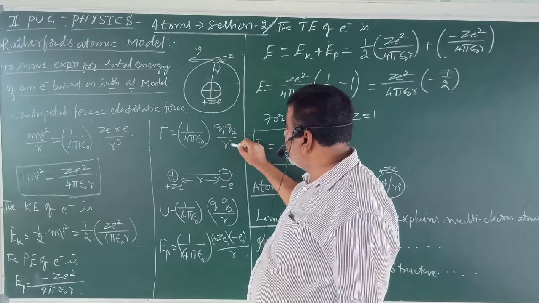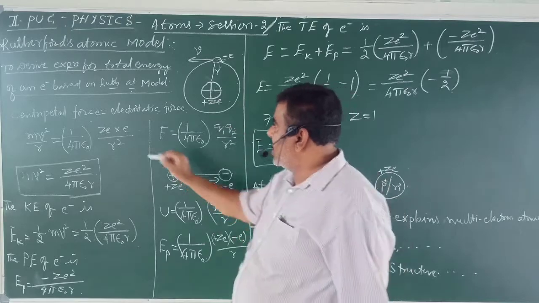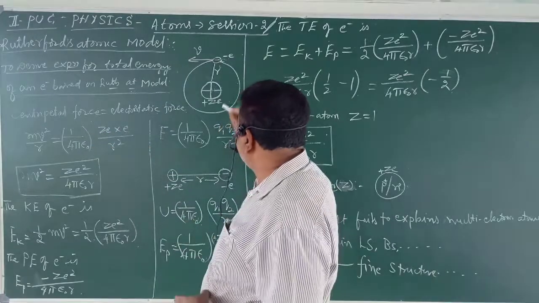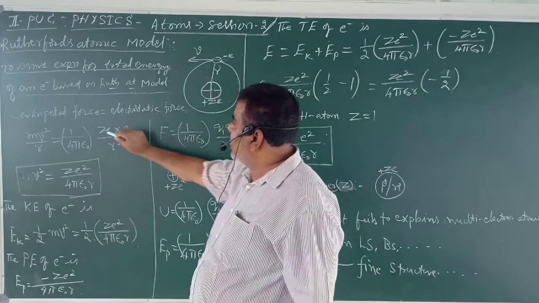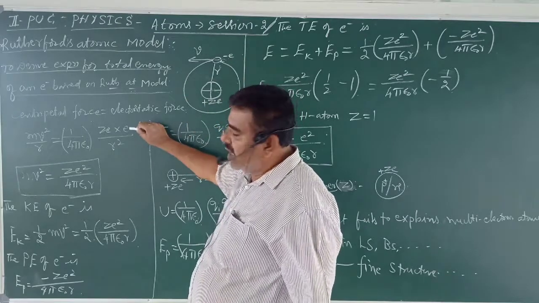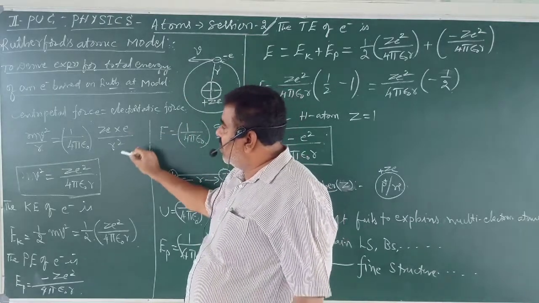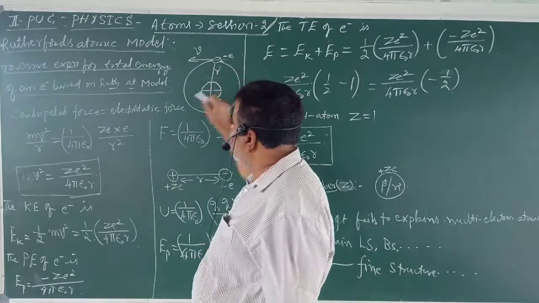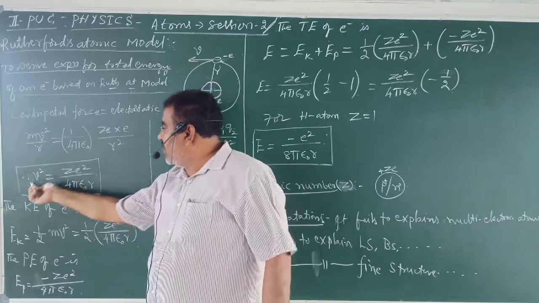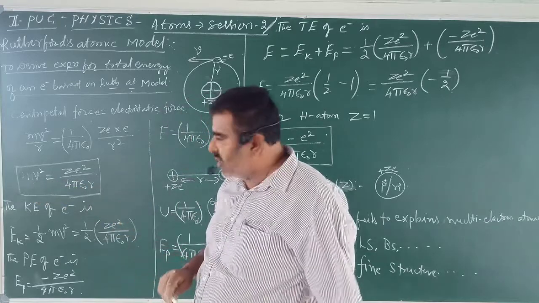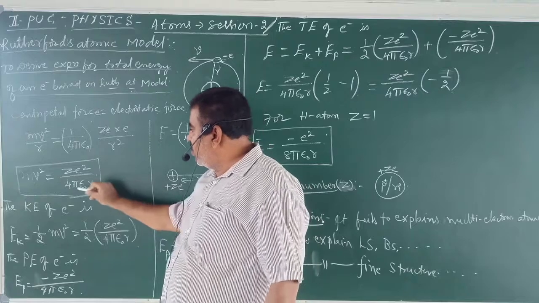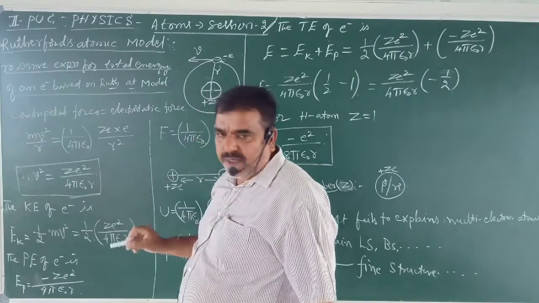So electrostatic force is 1 by 4 pi epsilon naught, q1 is Ze, q2 is the magnitude e, divided by r square. One r cancels, and we are left with mv square equals Ze square divided by 4 pi epsilon naught r.